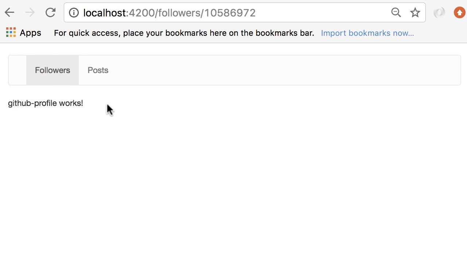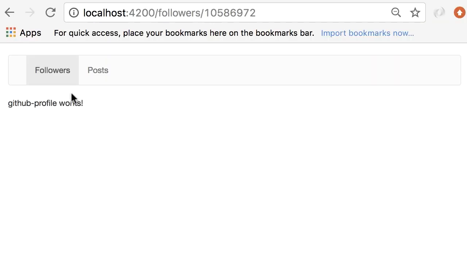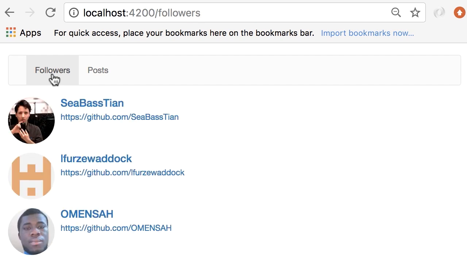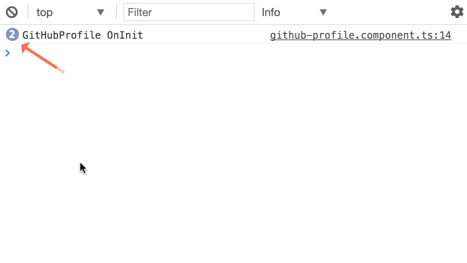During this navigation, the old component, which was the followers component, was destroyed. And this new component, which is GitHub profile, was initialized and placed in the DOM. So now if you look at the console, we have this message, GitHub profile onInit. Okay? Now if I go back to the followers page again, that component is now destroyed and is no longer in the DOM. Instead, we have the followers component. Now let's click on the second follower. Back in the console, now we have two messages for GitHub profile onInit.